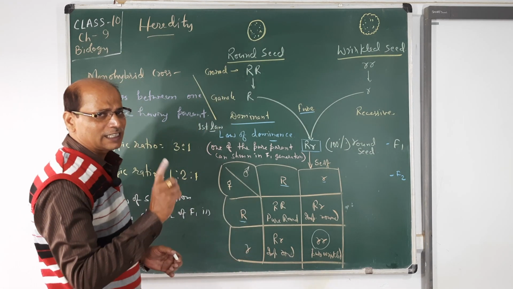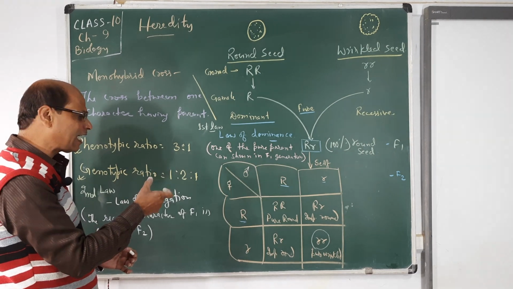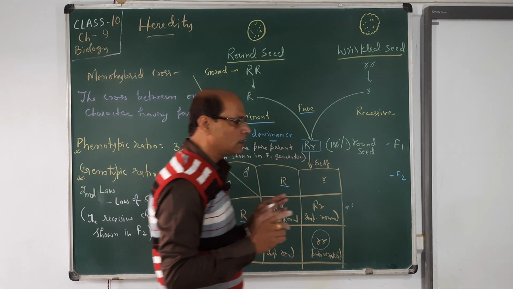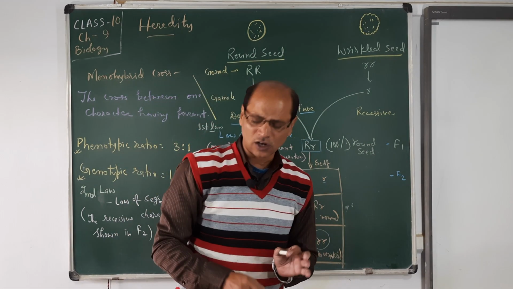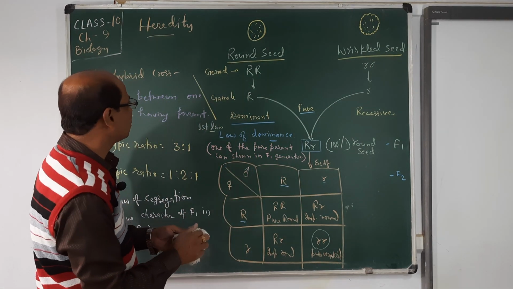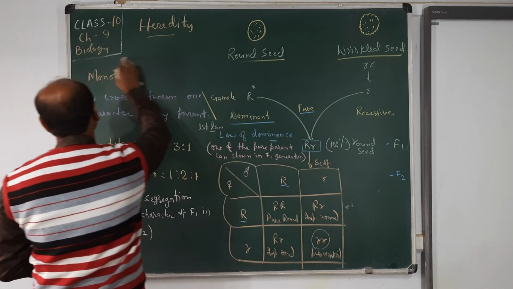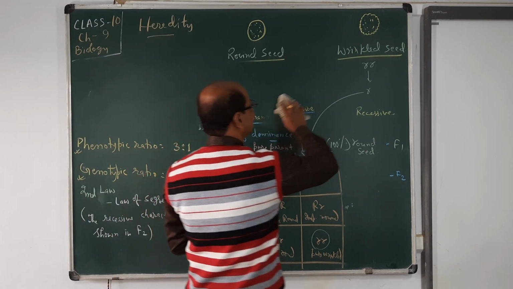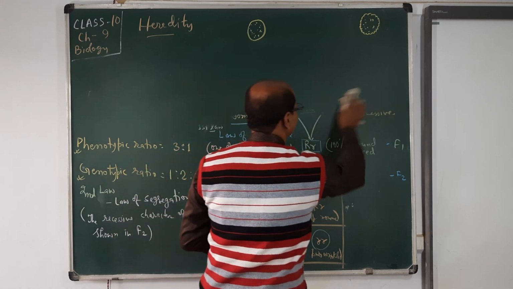So we can say they segregate from the mixed character and then give their own character. This is the law of segregation. Understood? Two laws. The third law is the law of independent assortment, which is in the dihybrid cross. Now we proceed to the dihybrid cross. Di means two, so here you will see two characters. The monohybrid has only one character and the dihybrid has two characters.